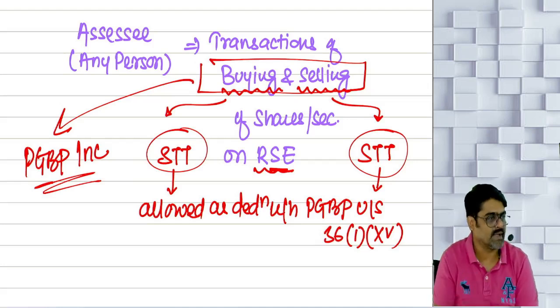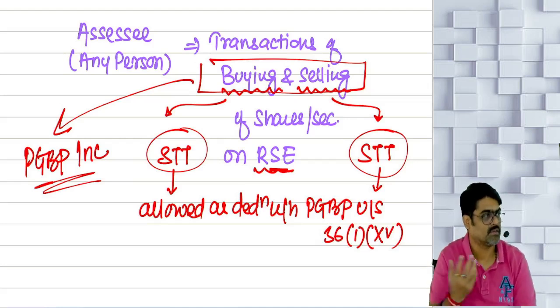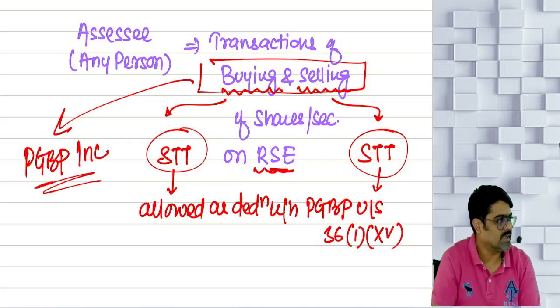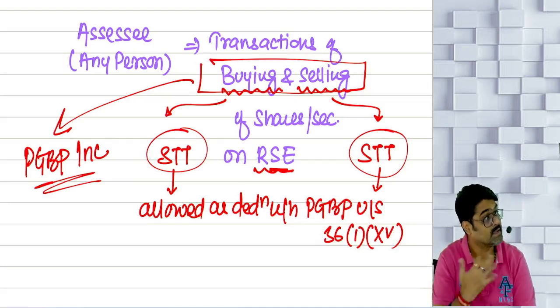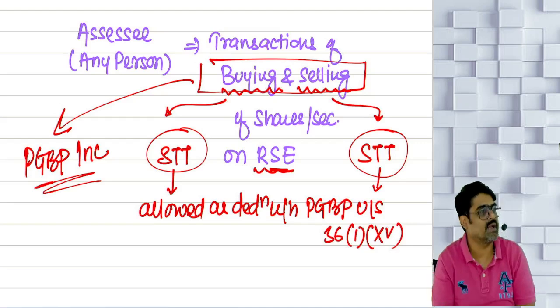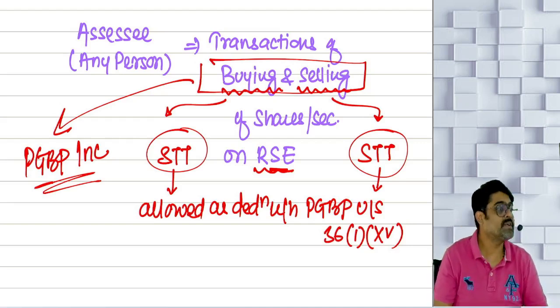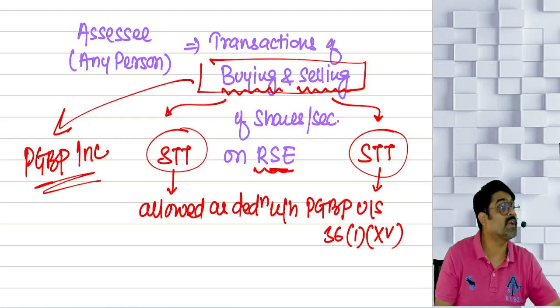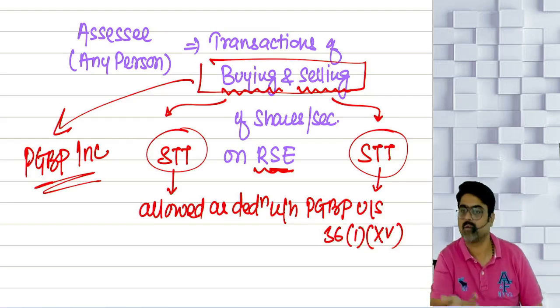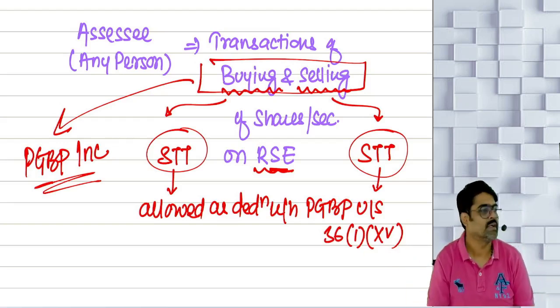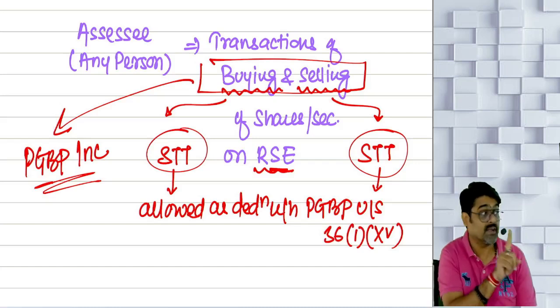Yes. Buying the shares and securities, selling them without taking the delivery. But still this buying and selling transaction is resulting into PGBP income, speculative business income. Yes or no? Out of that business income, I can very well claim the deduction for this STT. But the buying and selling transaction must result into PGBP income.